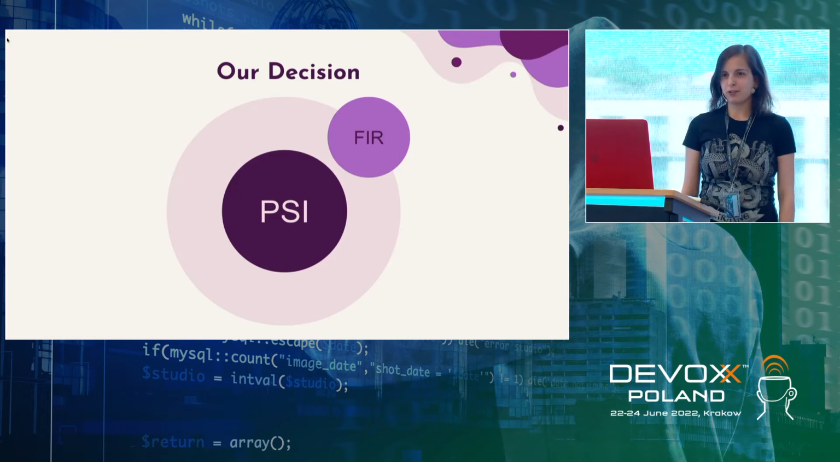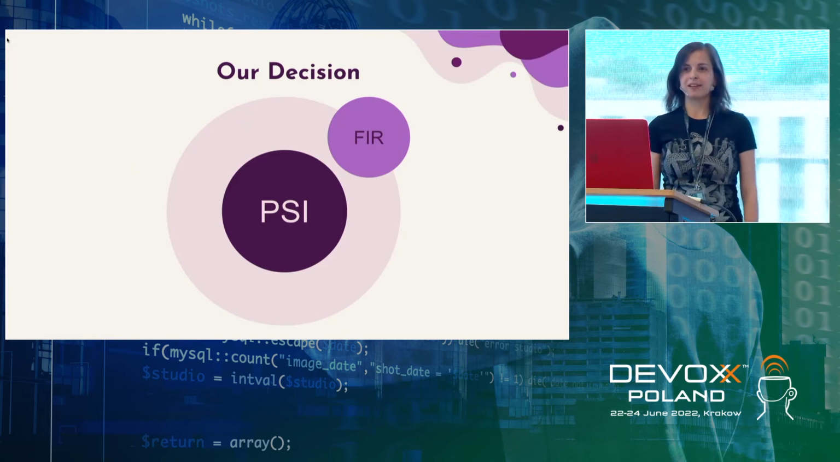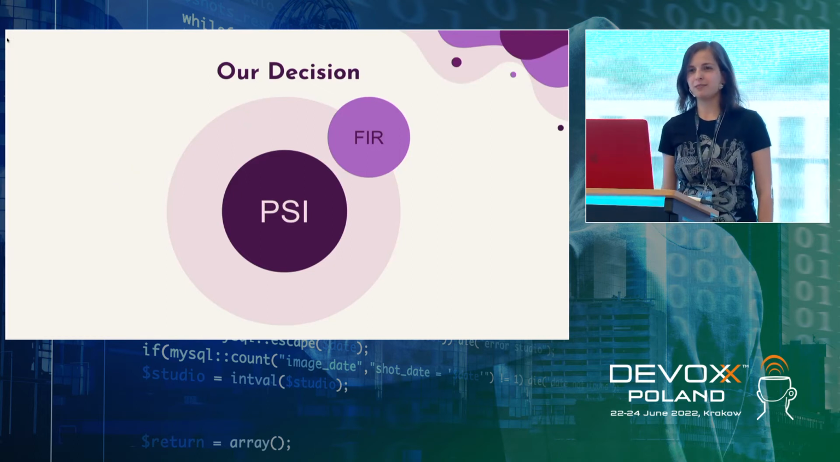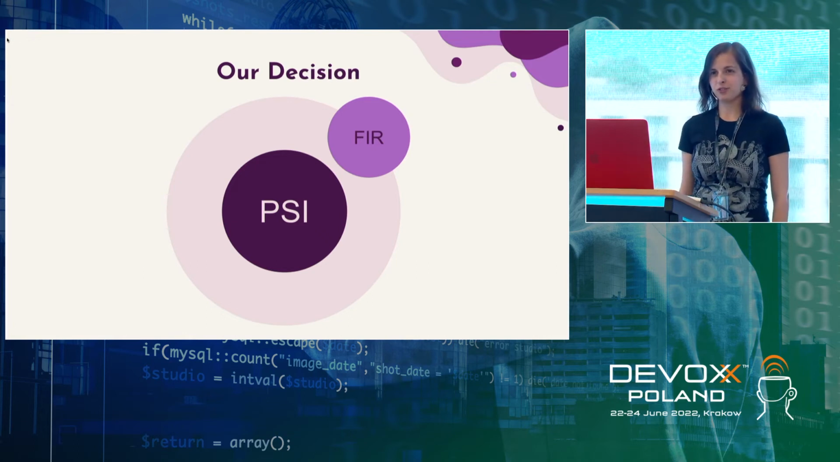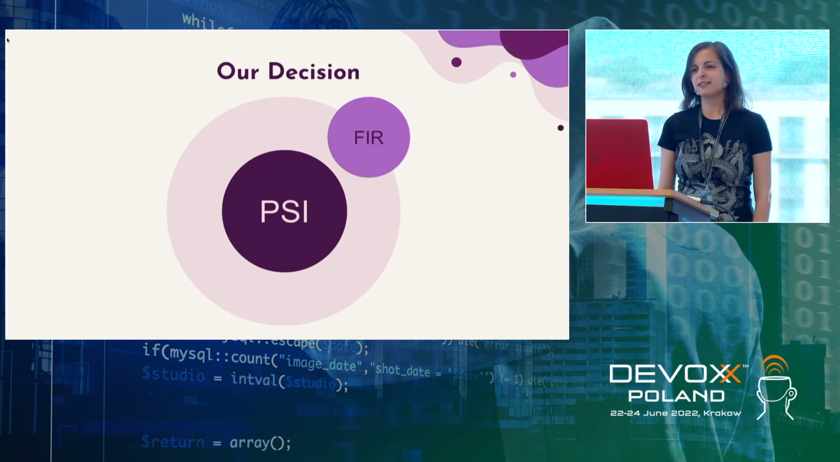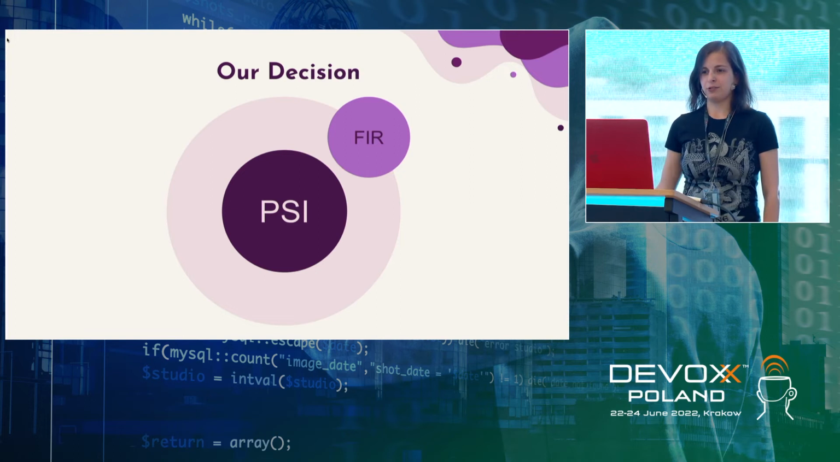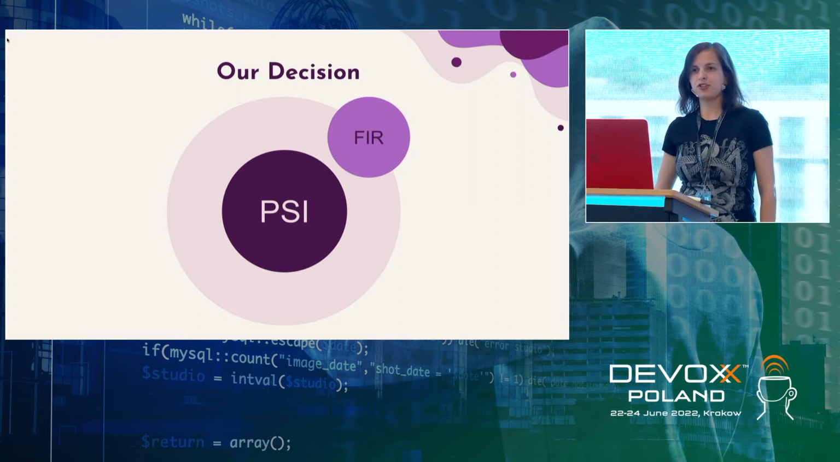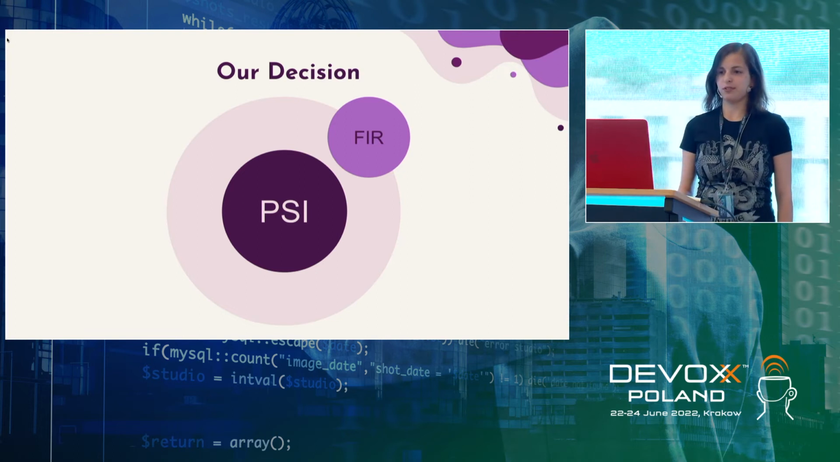So knowing all the problems with the program structure interface, we still believe that someday the front-end intermediate representation will be production ready, and we'll have to rewrite on the front-end intermediate representation, which will fix a lot of problems with PSI.